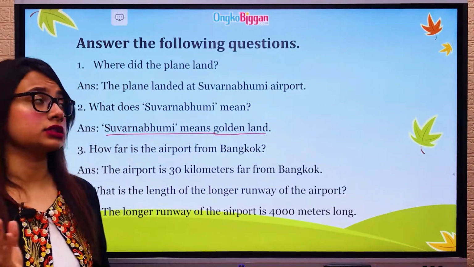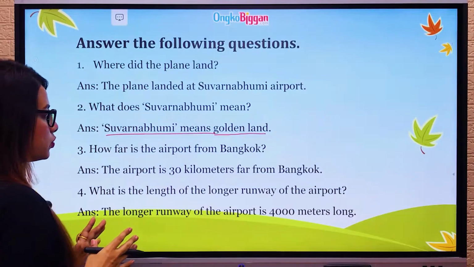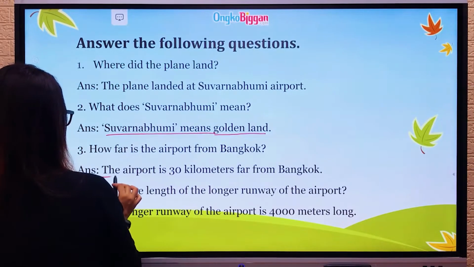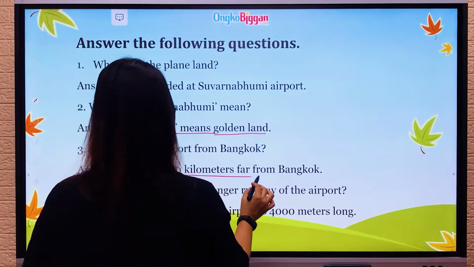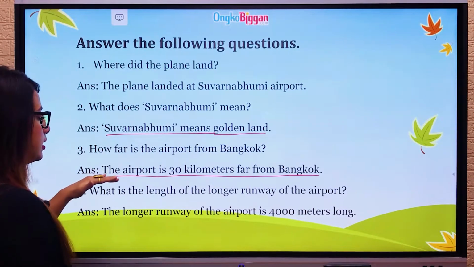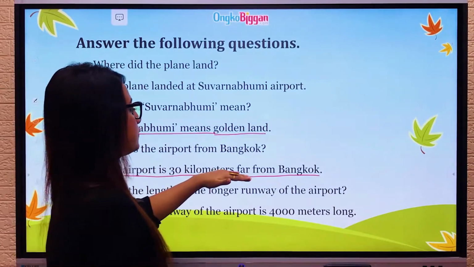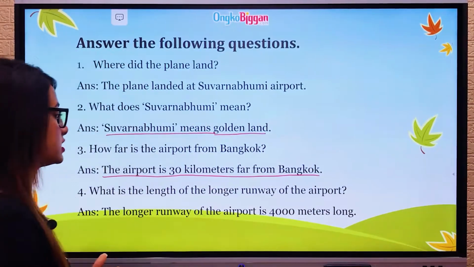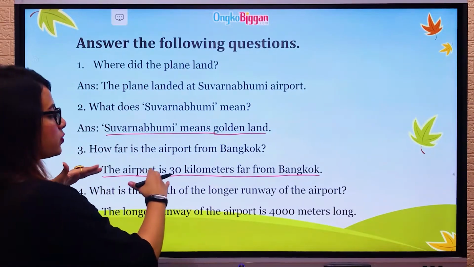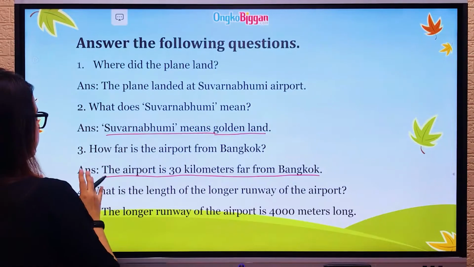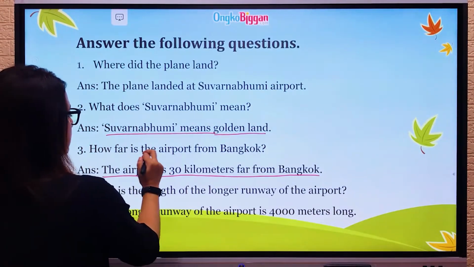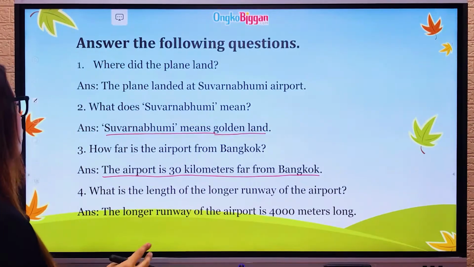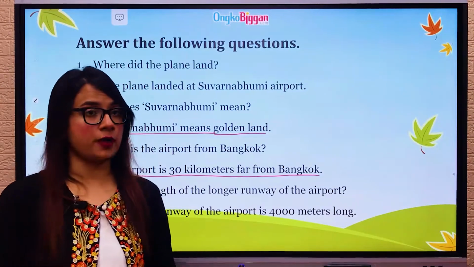Then comes question number 3. How far is the airport from Bangkok? Now, this can be a bit tricky question for some of you. So the answer is, the airport is 30 kilometers far from Bangkok. Now, you will not see the exact same line in the passage. You need to find it out and write the answer according to the question pattern. It says, how far is the airport from Bangkok? So you need to see how far the airport is from Bangkok.